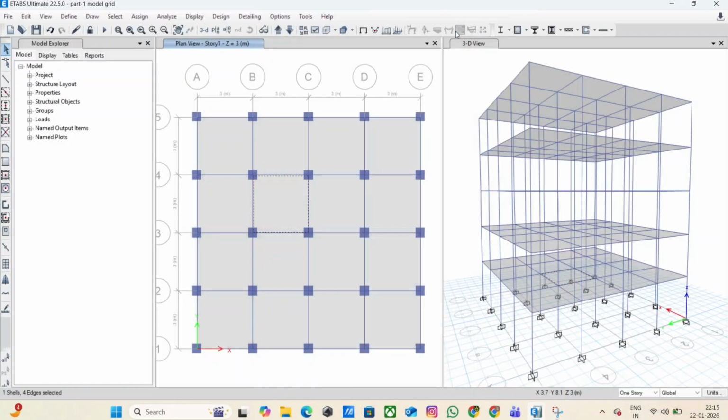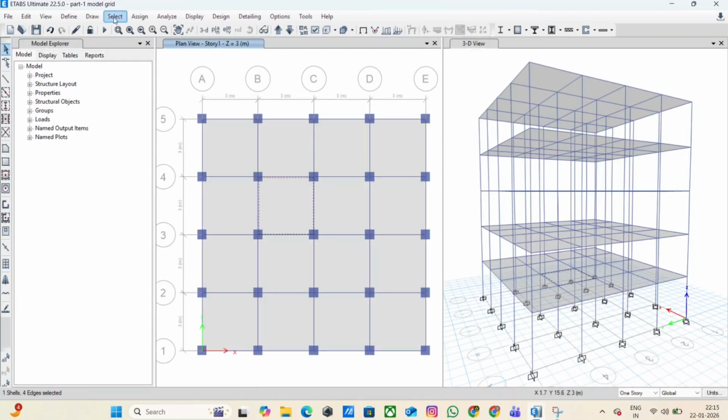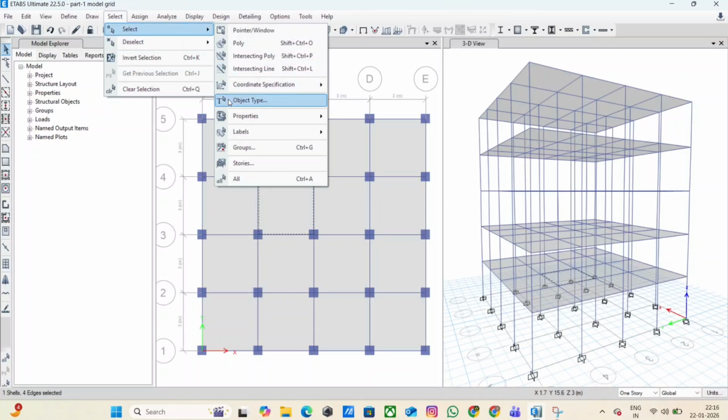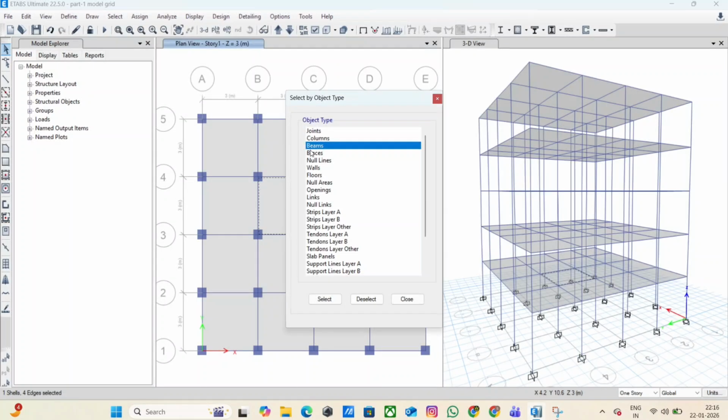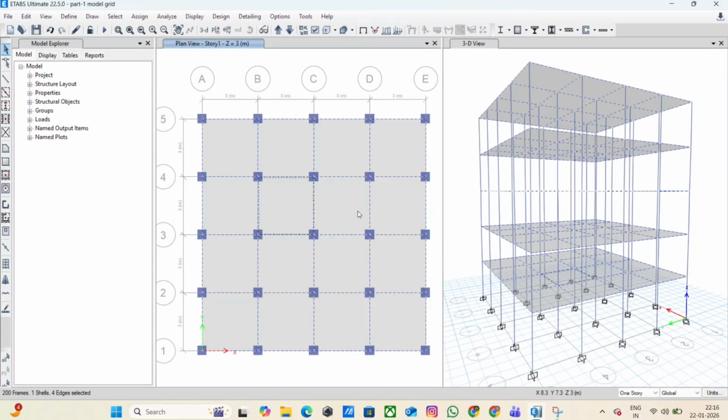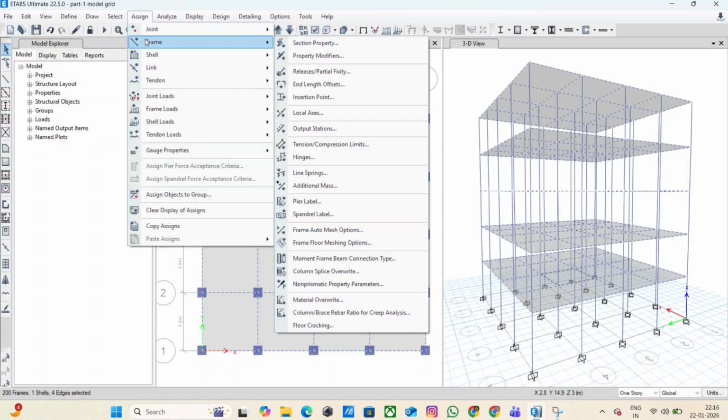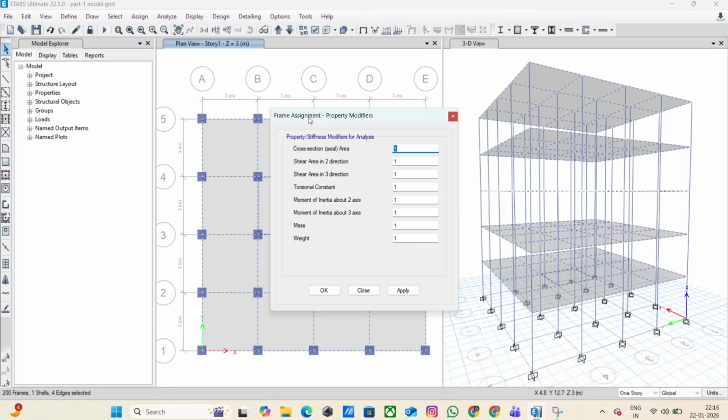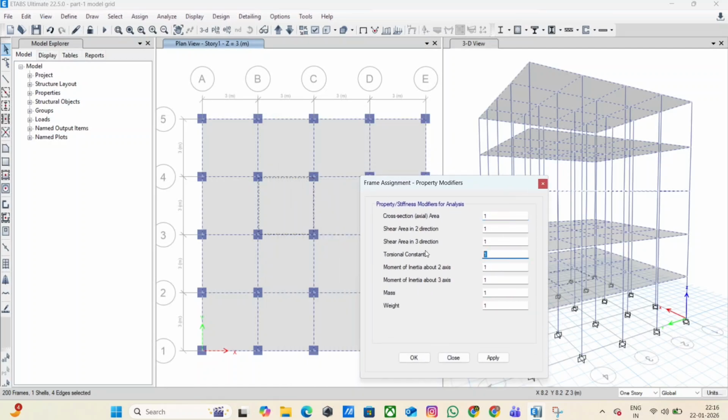Step 7. Apply cracked section property modifiers, engineering reality. Now we will apply cracked section stiffness modifiers to represent real reinforced concrete behavior. In real RCC structures, members crack under service loads, reducing their stiffness. ETABS linear analysis requires us to simulate this behavior using property modifiers.